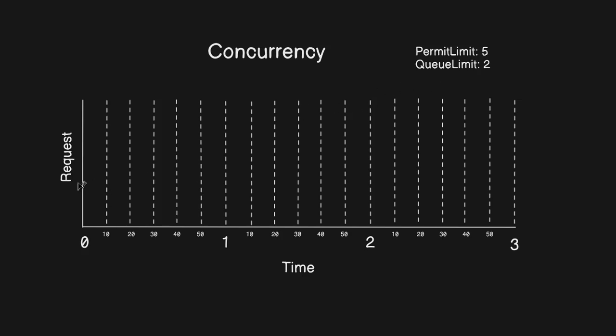So let's take a look at an example. Suppose at the same time the system receives this 1 request, 2, 3, 4, 5.